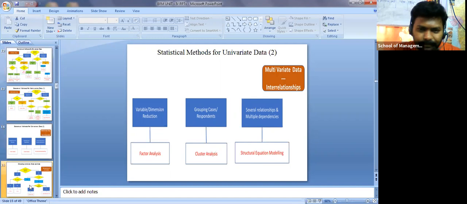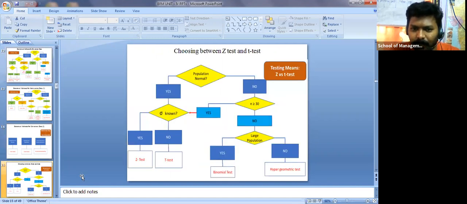Now see how you are going to choose the z-test and t-test. Suppose the population is normally distributed. Then is the standard deviation, sigma, known? If yes, then we apply the z-test. If no, then we apply the t-test. If the population is not normally distributed, again we check whether the sample size is greater than 30 or less than 30.